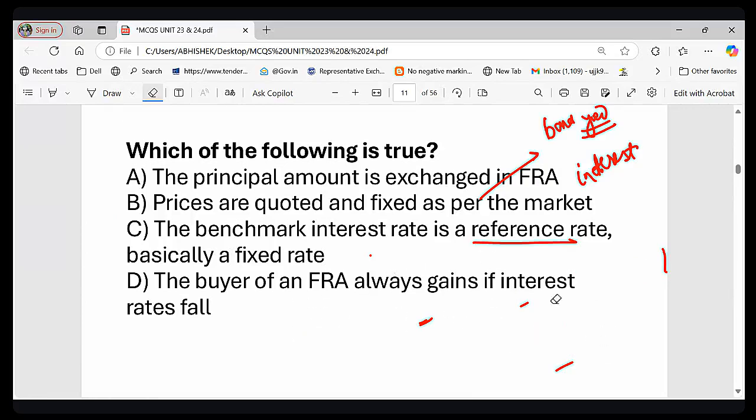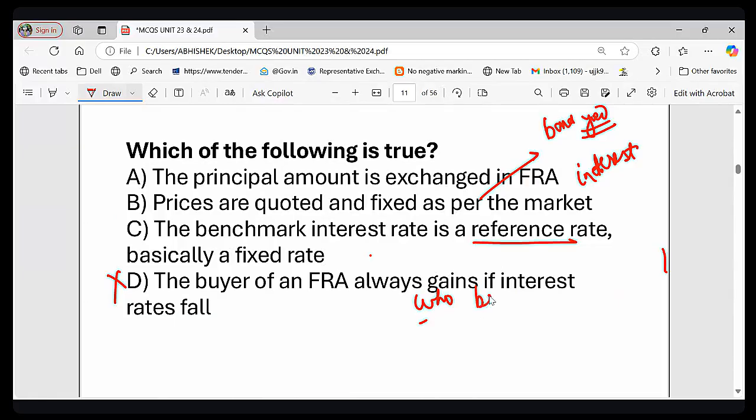Try to think about it. Suppose you buy an FRA, right? Does he always gain if interest rate fall? This is wrong. Buyer of FRA always gain when interest rate rise, not fall, right? So let me ask you a question: who benefit?